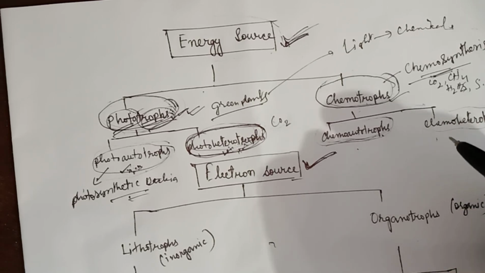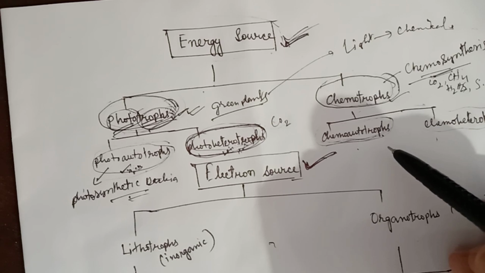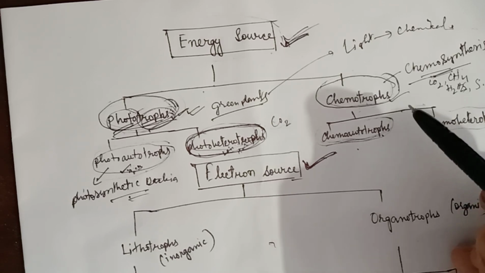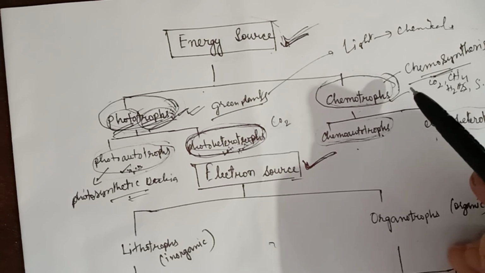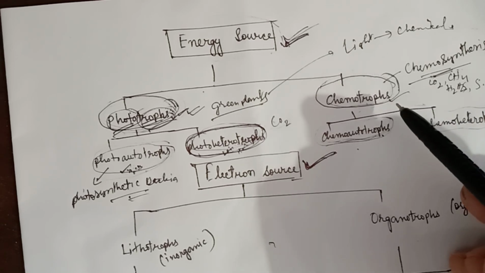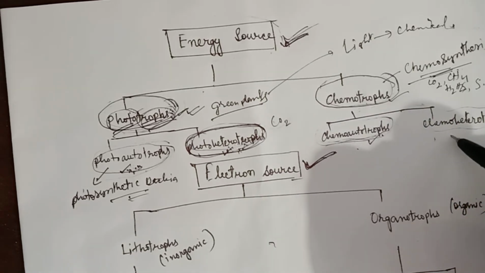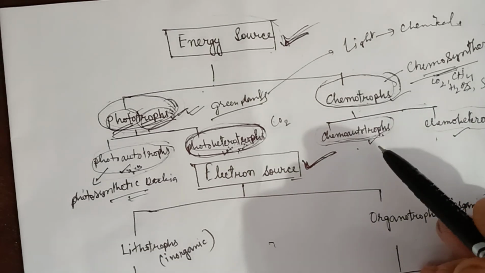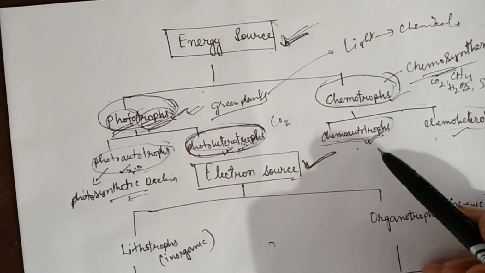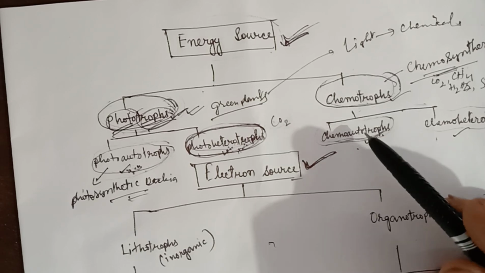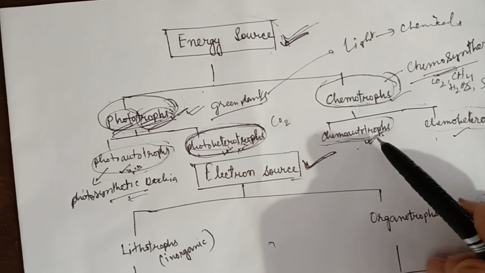So these chemotrophs are further classified into chemoautotrophs and chemoheterotrophs. So chemoautotrophs, what does this mean? Chemoautotrophs are able to make their own food through chemosynthesis.